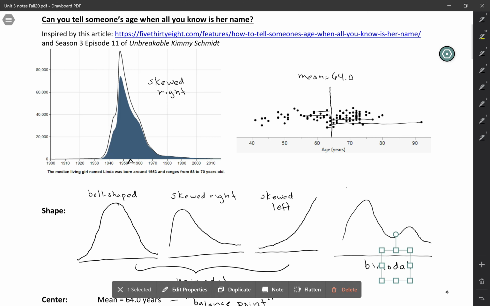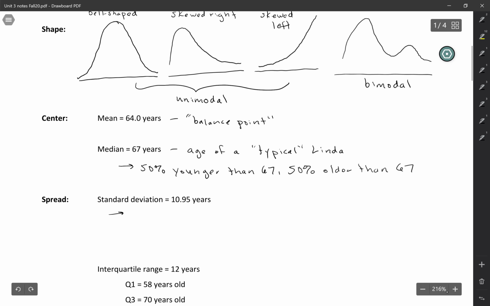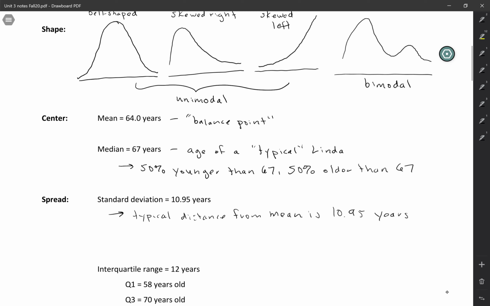How far do we expect an individual Linda to be from the average of 64? So if we interpret the standard deviation, we would say that the typical distance from the mean, in this case, is 10.95 years. So that's a measure of spread in terms of distance from the mean.